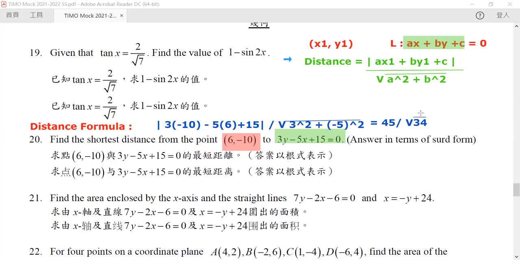Or we can write it in a much more appropriate way as 45 times root 34 divided by 34. And both of them are okay. So the one on our right is a rationalized answer. The one on our left is not rationalized. Okay, so this is how we find out the smallest distance from this point.